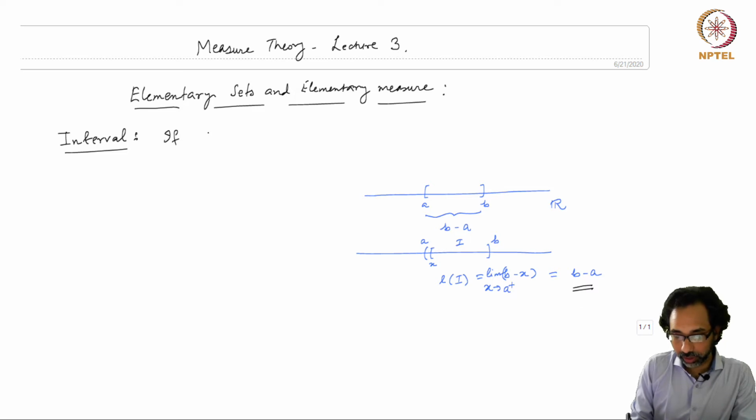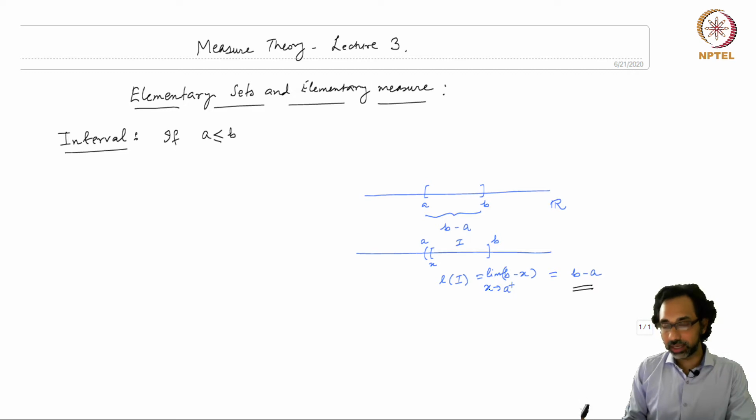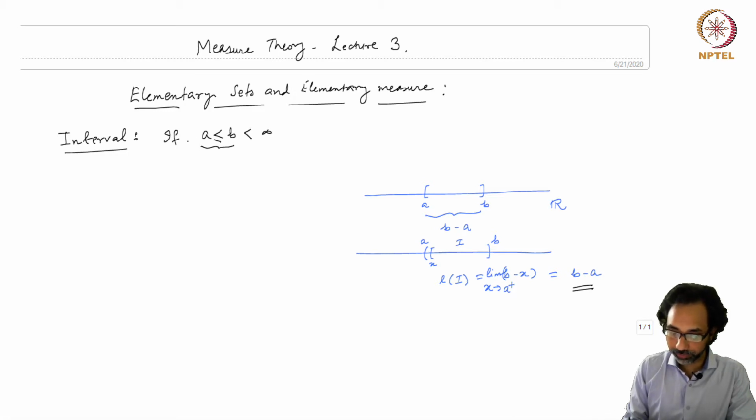So if A is less than or equal to B, I will consider also the degenerate case when it is just 1 point, and in this case our length will just be 0.